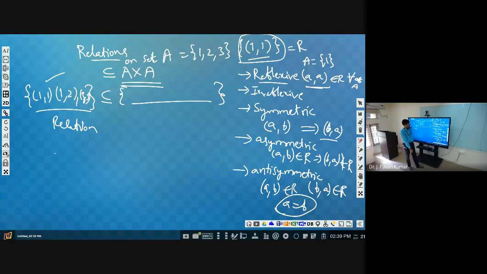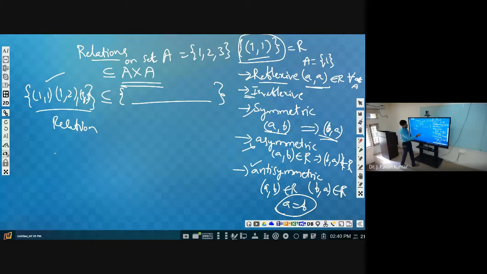Yes. Why? Because (1, 1) is present and (b, a) is also (1, 1) only. Here 1 is equal to 1, so it is satisfying. Is it symmetric? Yes. Why? Because (a, b), (b, a) should be present. For all the pairs (a, b), (b, a) is also present. So it is symmetric. It is not asymmetric. Is it reflexive? Yes, so it is not irreflexive, it is reflexive, right?